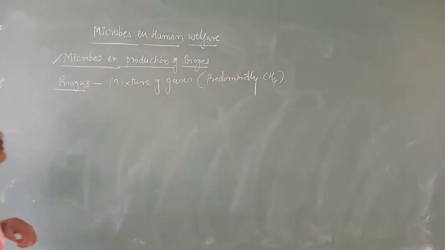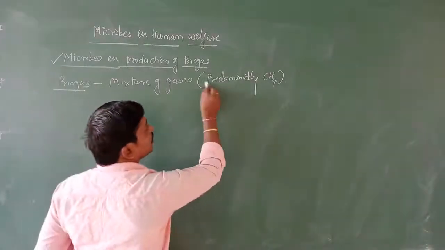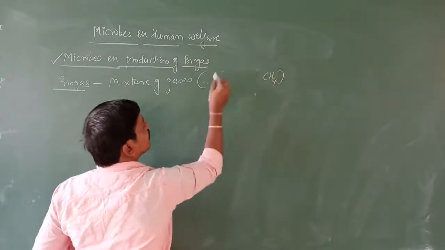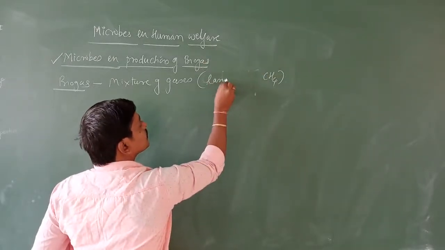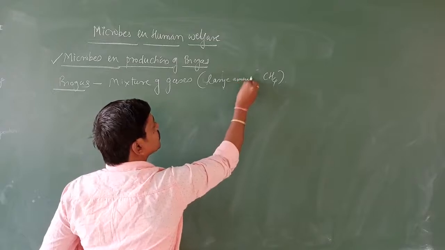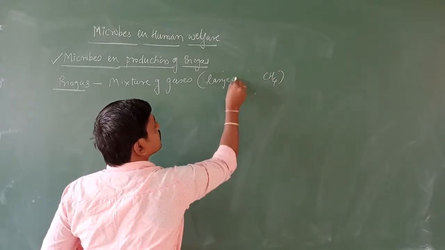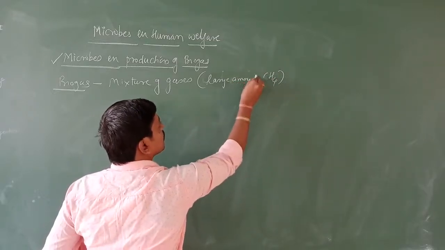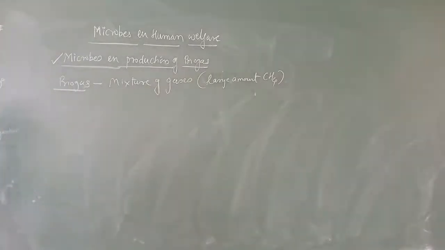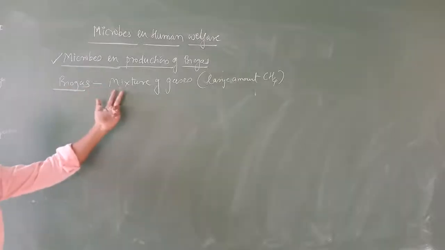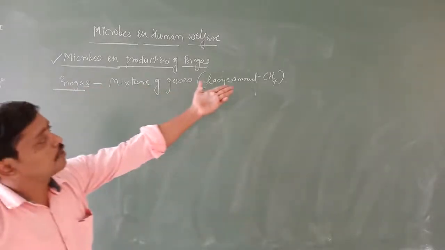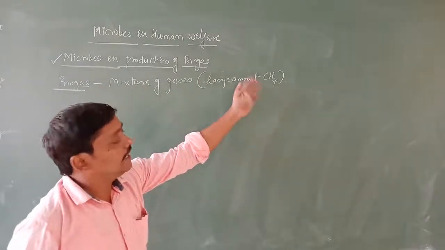Predominantly in the sense what? Maximum, or instead of this we are going to write a large amount of methane as compared to the other gases. In the sense, biogas is a mixture of gases, and a large amount of it contains methane.